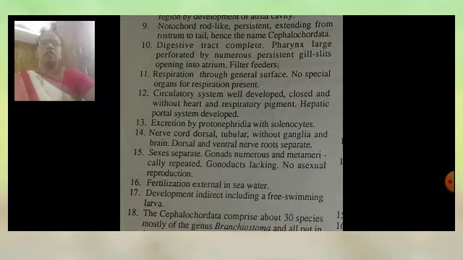Circulatory system is well developed, closed type, and without a heart and respiratory pigment. In this, the hepatic portal system is well developed.